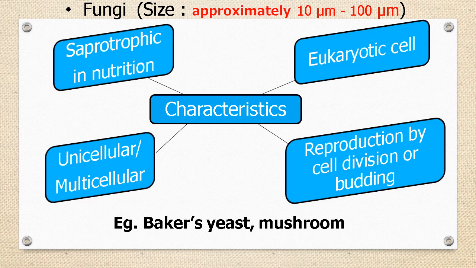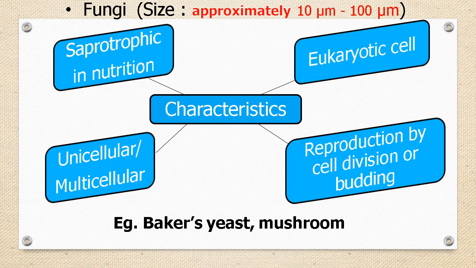Students, let us see the next group of microorganisms, fungi, which we already studied in the 5 kingdom system of classification. Baker's yeast and mushroom are some examples of fungi that we studied in detail. Students, actually in this group only some organisms are unicellular and others are multicellular, that is, they are visible with naked eyes.